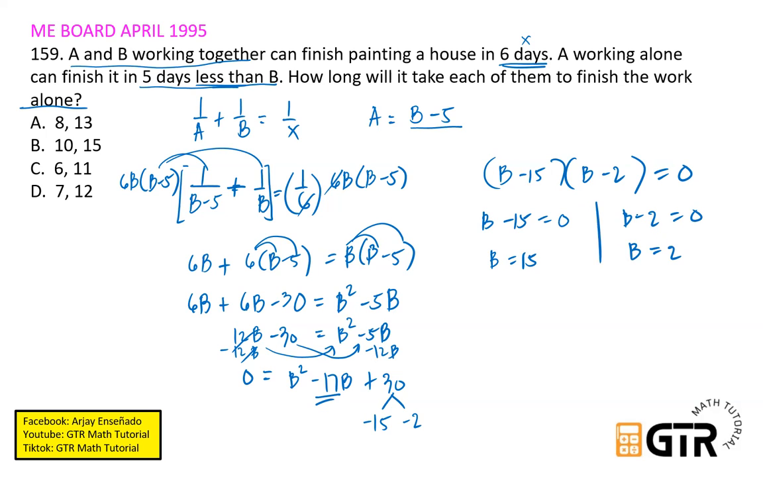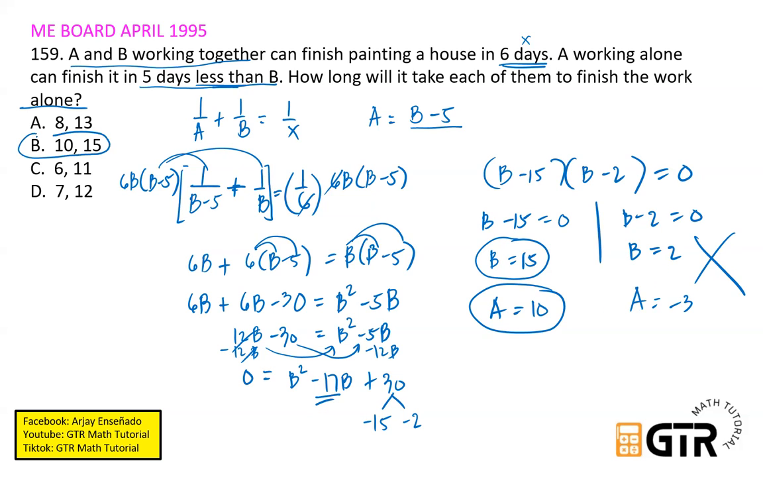So isa lang ang tamang sagot dito, malinaw naman sa choices, walang 2. So therefore, B equals 15 ang rate ni B, tapos ang rate ni A ay B minus 5. So subtract lang tayo ng 5 dito sa 15. Ang rate ni A ay 15 minus 5, that is equal to 10. So itong isa, mali ito kasi ang magiging A dito ay 2 minus 5, magiging negative 3. So extraneous solution itong B equals 2. So the correct answer is 10 and 15, which is letter B.